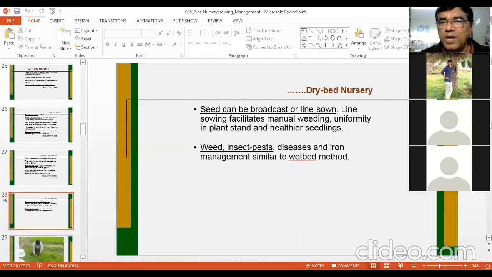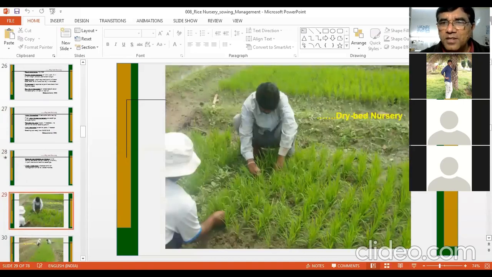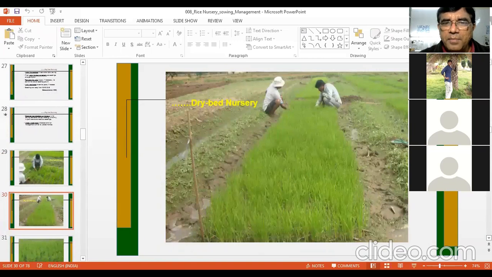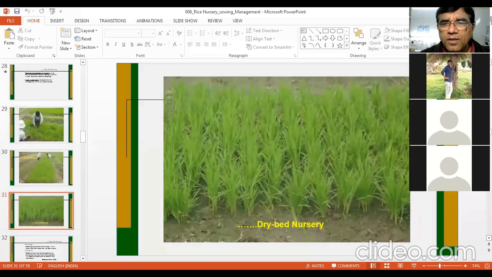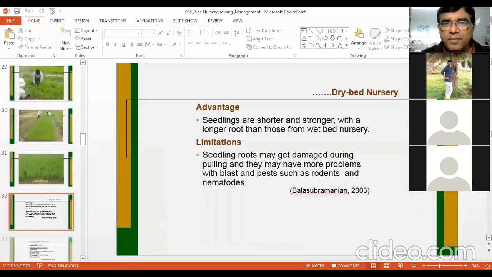Seed can be broadcast or line sown. Here, line sowing facilitates manual weeding, uniformity in plant stand and healthier seedlings. So line sowing is always advisable. Friends, you can see this picture. This is a dry bed nursery in the field, and you can see weeding is being done. These are seedlings in the dry bed nursery. A close-up of dry bed nursery. These seedlings are ready for transplanting.